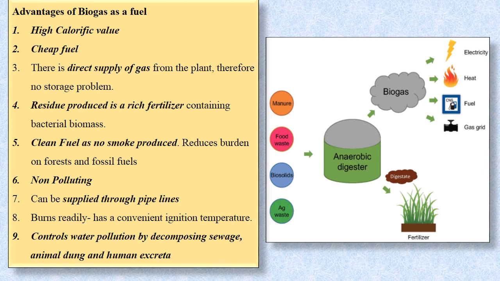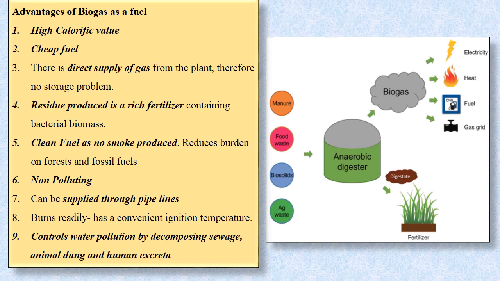It reduces the burden on the forest and fossil fuel. People who depend more on fossil fuel or on the forest, that is wood used as fuel, especially in the villages, if they use a gobar gas plant, then the burden on forest and fossil fuel will reduce. It is non-polluting, as we said, it's a clean fuel. It can be supplied through pipelines very easily.